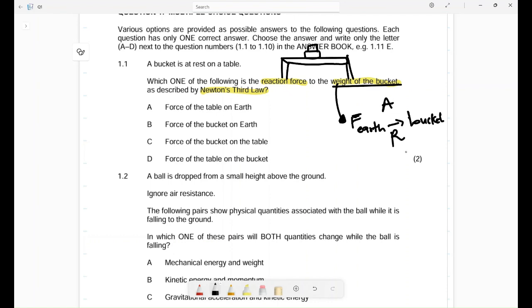Now what is my reaction? My reaction will be the reverse. It will be the force that the bucket exerts on earth. Can you see I'm starting with the force? The force that the bucket exerts on earth. I believe you are following. So I wanted a reaction, and it is the force of the bucket on earth. Here it is. So B is the most correct answer. I hope I explained that thoroughly.